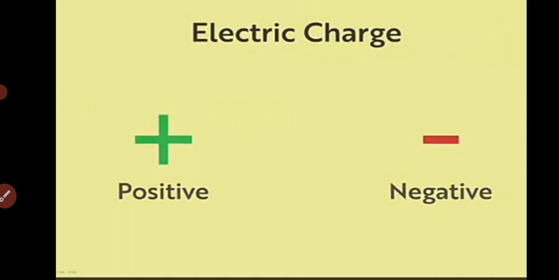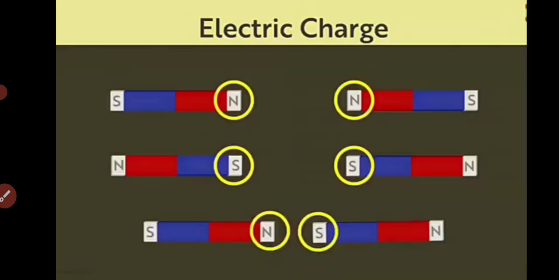Basically, these are electric charges. These charges are of two types, one is positive and the other is negative. Positive charges are known as protons and negative charges are known as electrons. Just like a magnet has two poles, north and south, if we bring two north poles or two similar poles together, they will repel each other.